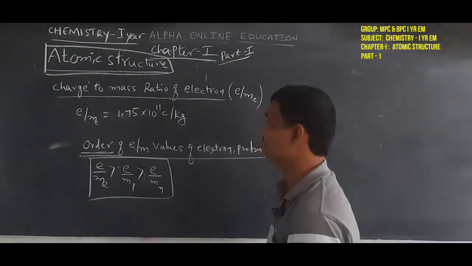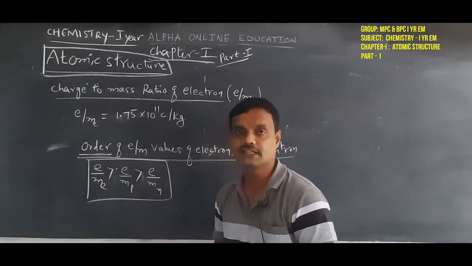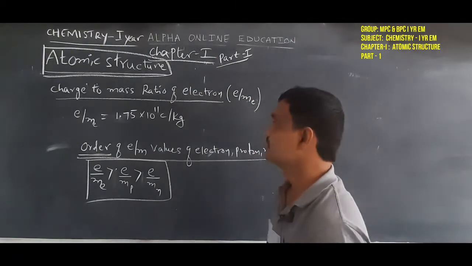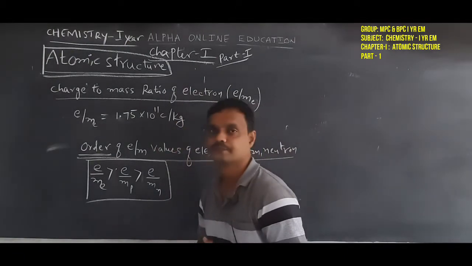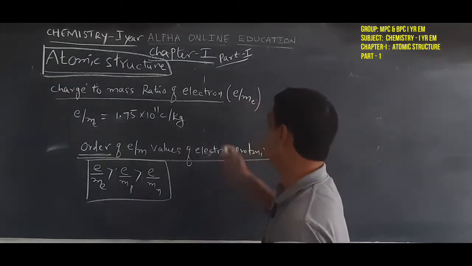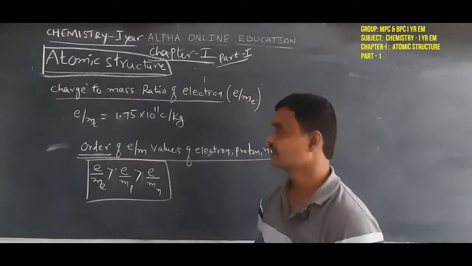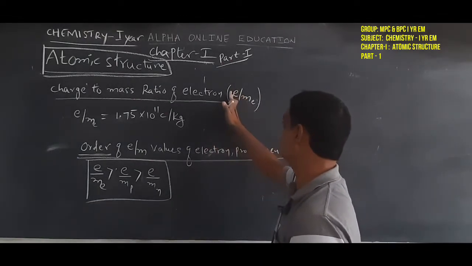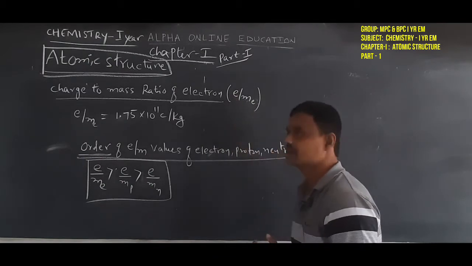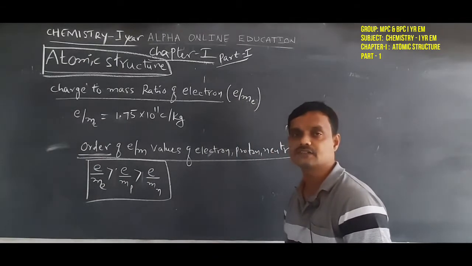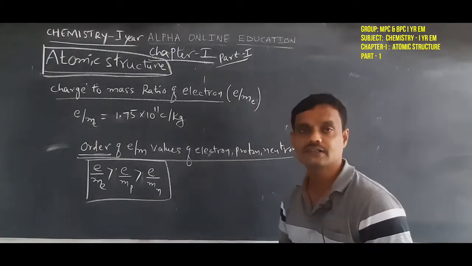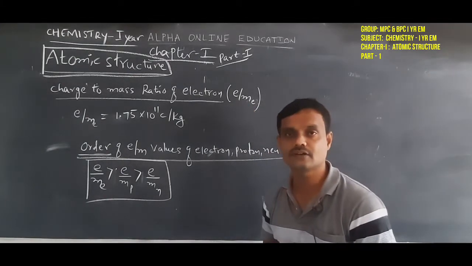Then we discuss the charge to mass ratio of the electron, similarly proton and neutron. Charge to mass ratio means simply e by m, the ratio of the charge of the electron and the mass of the electron. We already know the charge of the electron is 1.6 into 10 power minus 19 coulomb, and the mass of the electron is 9.1 into 10 power minus 31 kilograms.